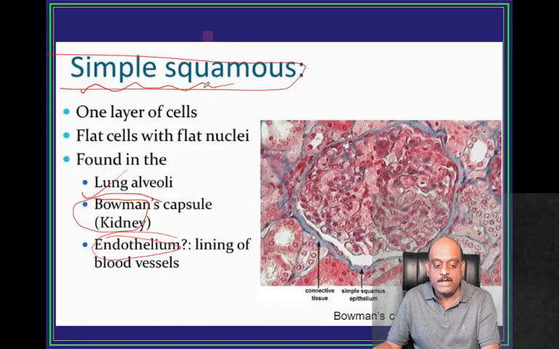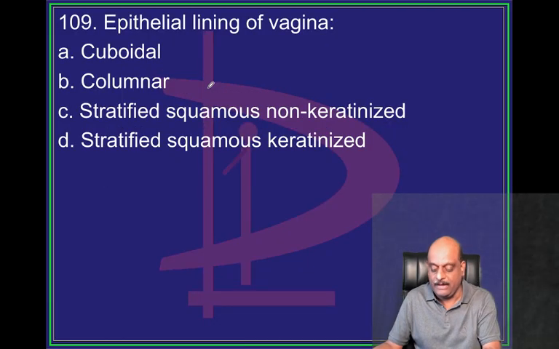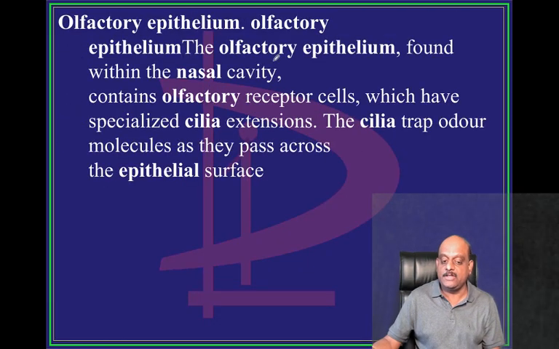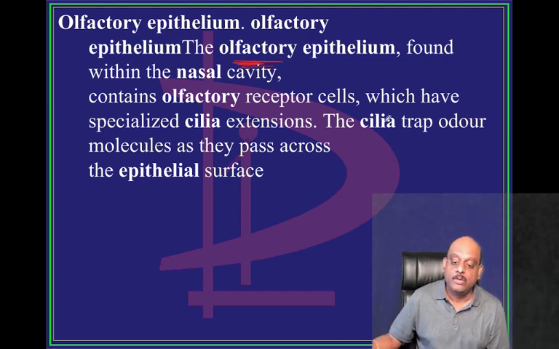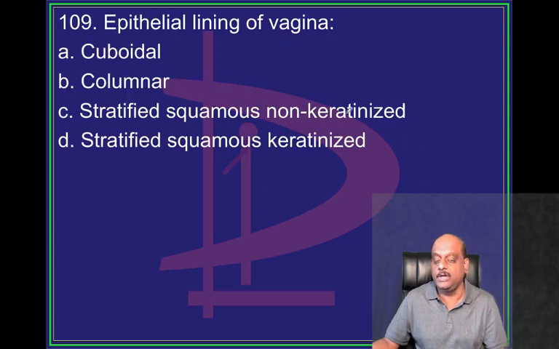Then one of the options given was olfactory epithelium. So you all know very well, olfactory epithelium is a specialized epithelium which is having cilia on the epithelial surface is what you should remember.